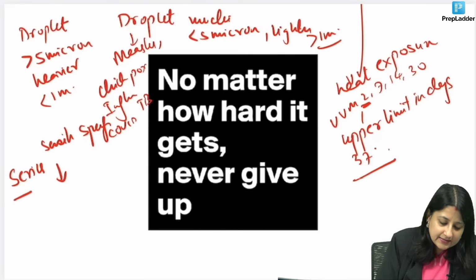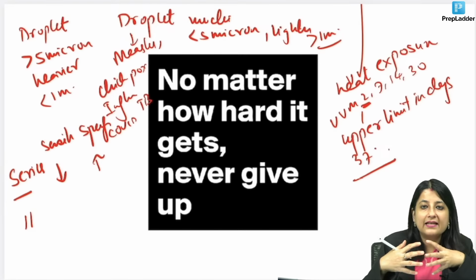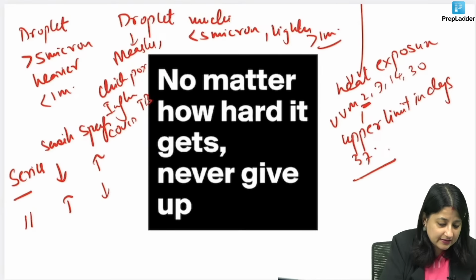So in series, sensitivity decreases and specificity increases. A way to remember: in parallel, all the tests are applied together, so we'll be able to filter out more people. So sensitivity increases and specificity decreases. Is it clear?